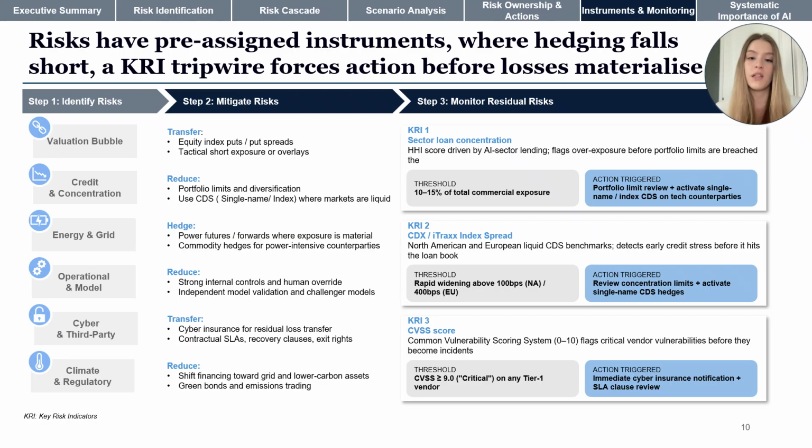Operational and model risk should be managed through controls, validation, and oversight with partial retention. Cyber and third party risk could be mitigated through vendor controls and cyber insurance. And finally, climate and regulatory risk should be addressed by shifting to lower carbon assets and selective avoidance. Where risks cannot be fully mitigated, they should be retained and closely monitored using key risk indicators. Such early warning signals could be the HHI index for AI loan concentration, CDX iTraxx spreads for early credit stress signals, and CVSS scores to flag critical vendor vulnerabilities, each with predefined thresholds that trigger automatic escalation.